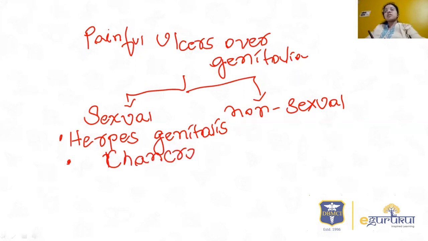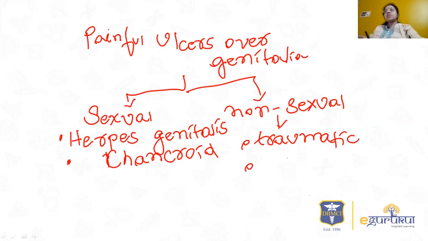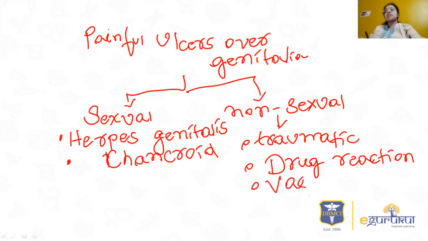So genital ulcer is an important topic. You should know which ulcers are painful and which ulcers are non-painful. Coming to the non-sexual part, it could be a traumatic ulcer, or a drug reaction, or any vascular cause related ulcers.